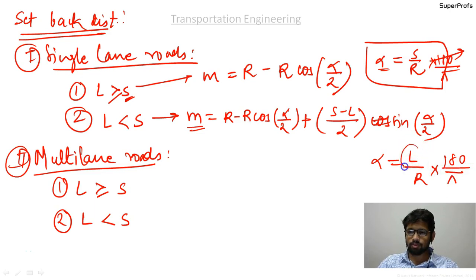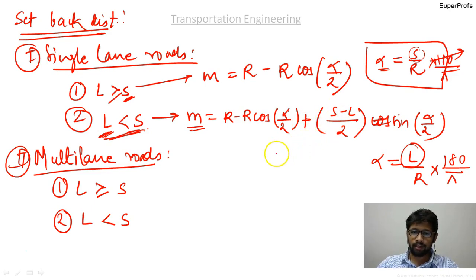See this again, this L is the smaller of S and L. Also you can remember this formula in this sense, that whether it is S minus L or L minus S, since S is greater than L, you should use S minus L, because it should be a positive one.